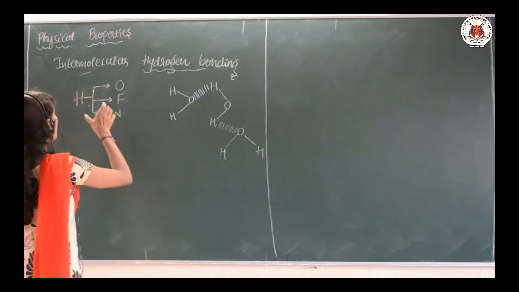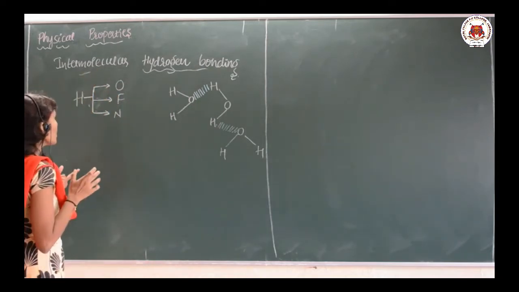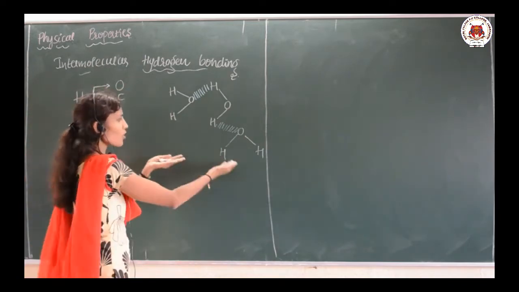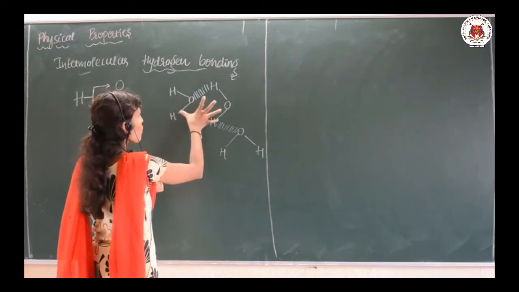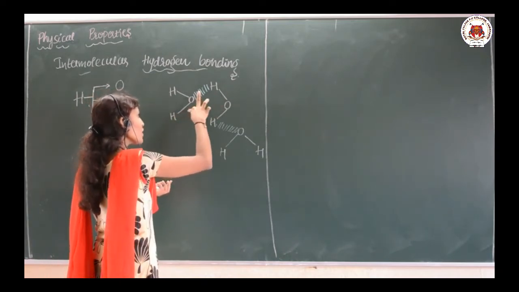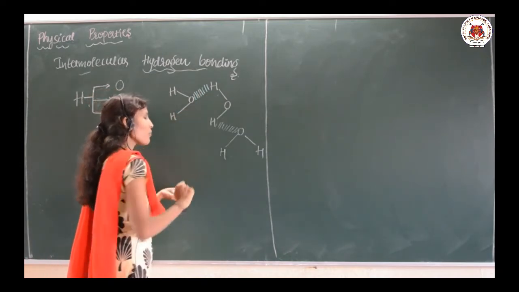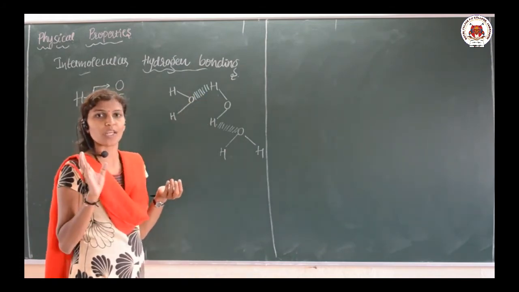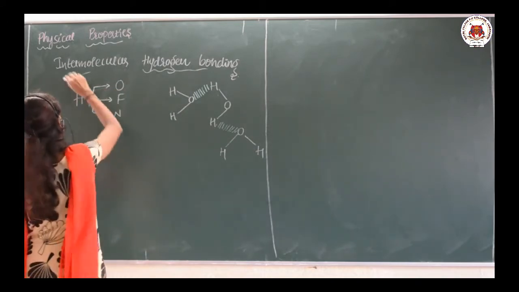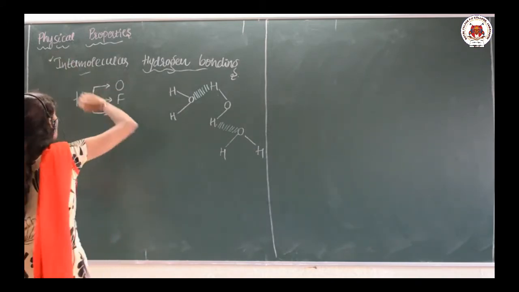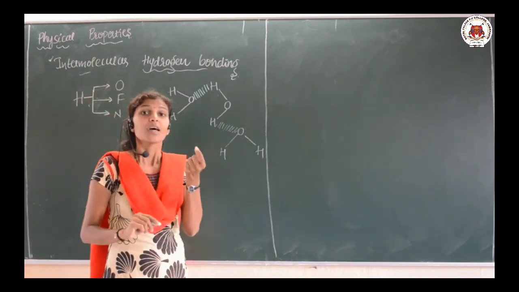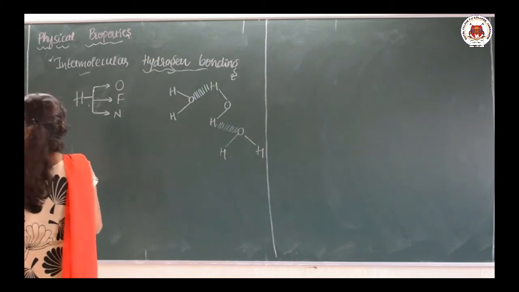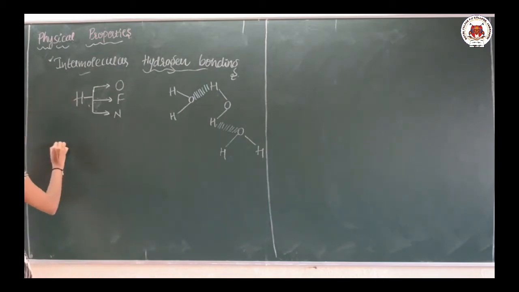And we are talking about the intermolecular type, which means between molecules. For example, these are two water molecules, and the bonding between the two molecules is intermolecular hydrogen bonding. So the physical properties of alcohols and phenols are due to intermolecular hydrogen bonding. Clear? Let us talk about the first physical property, that is solubility.